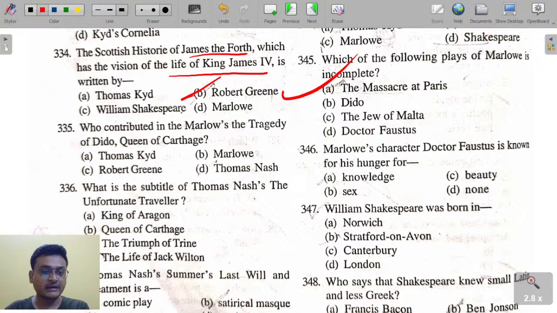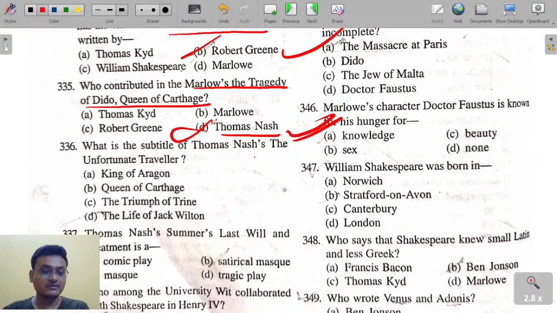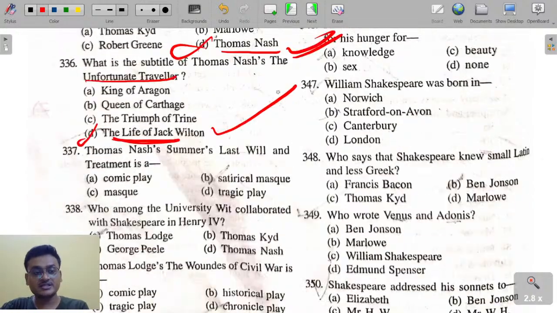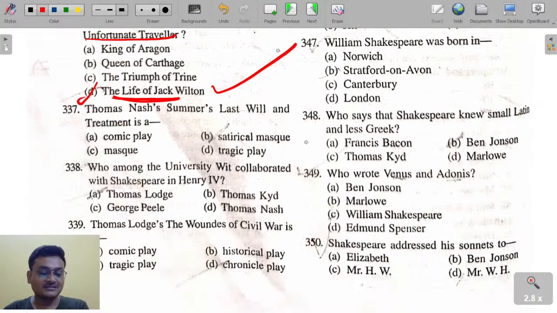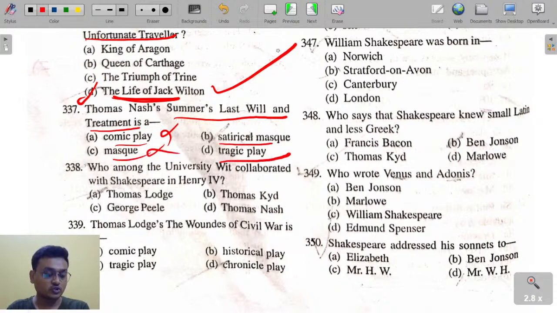Who contributed to Marlowe's Tragedy of Dido, Queen of Carthage? It is Thomas Nashe. What is the subtitle of Thomas Nashe's The Unfortunate Traveller? The Life of Jack Wilton. It is the first picaresque novel. Summer's Last Will and Testament is actually a satirical masque.